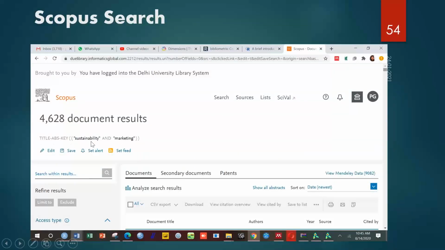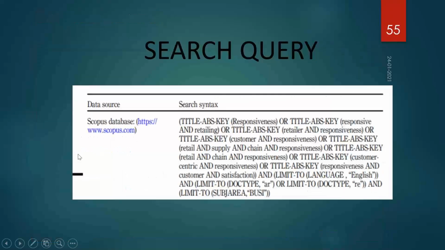As you can see, I have done this first level. Now these authors have done something beyond that: responsiveness or responsive, and retailing. They are doing a bibliometric study of the responsiveness construct in retailing. So they have put retailer and responsiveness, or.